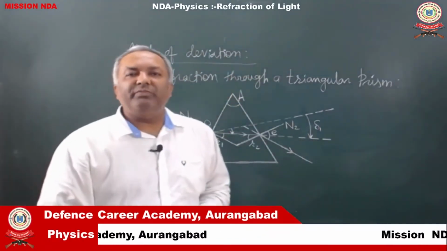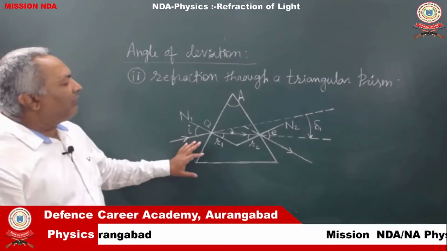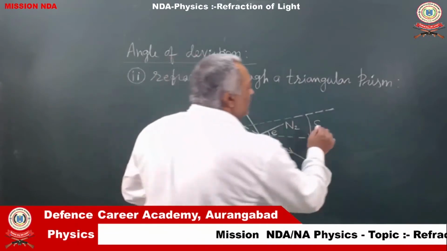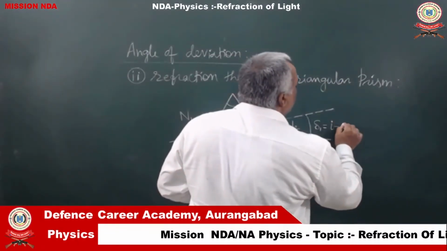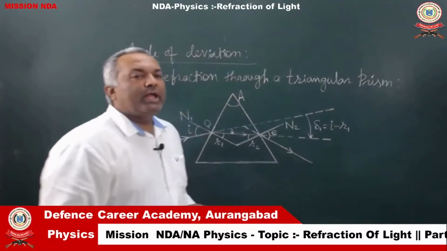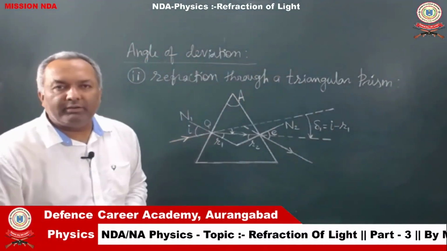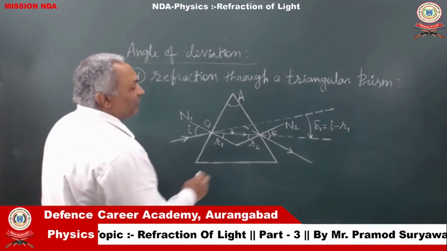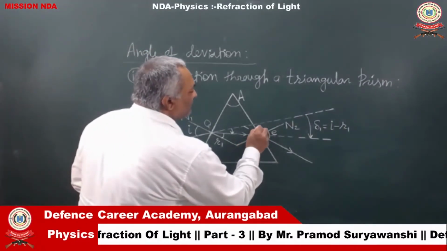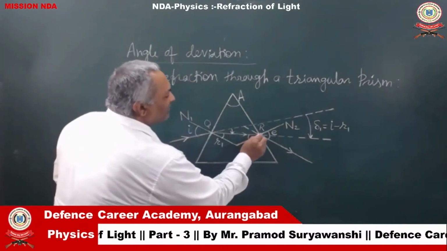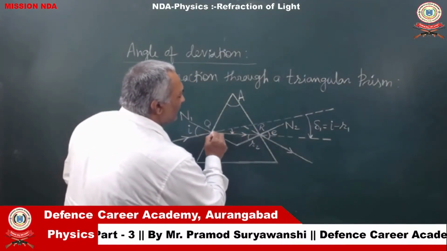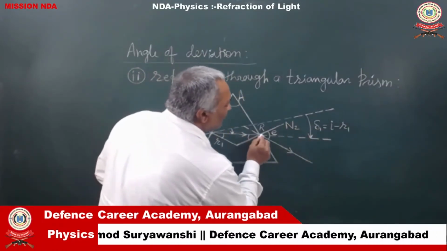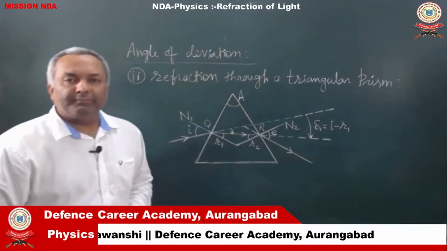Now, from previous video, if you remember, the angle of deviation for a ray of light going from rarer medium to denser medium is equal to I minus R. In this case, it would be I minus R1. Now, look at the second refraction. The second refraction is occurring at this point, say point R. At this point, this ray of light, say QR, is traveling from denser medium to rarer medium, so it will move away from the normal.